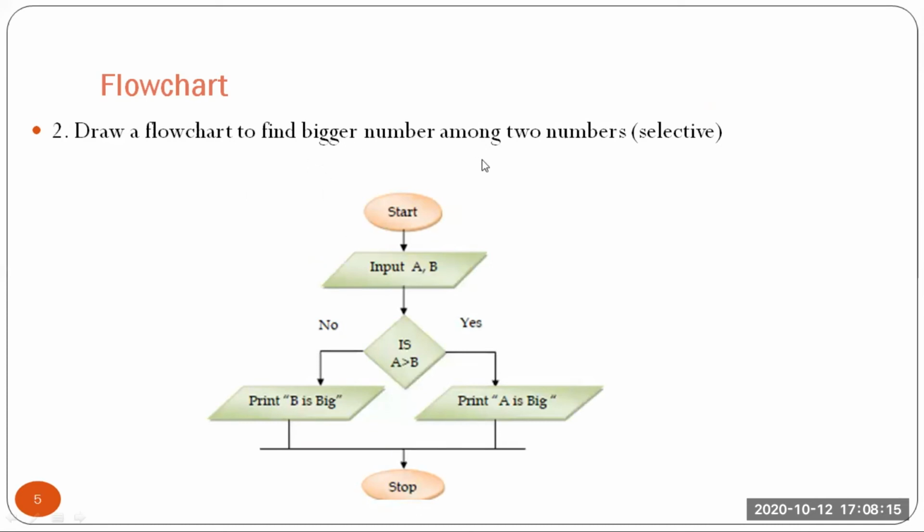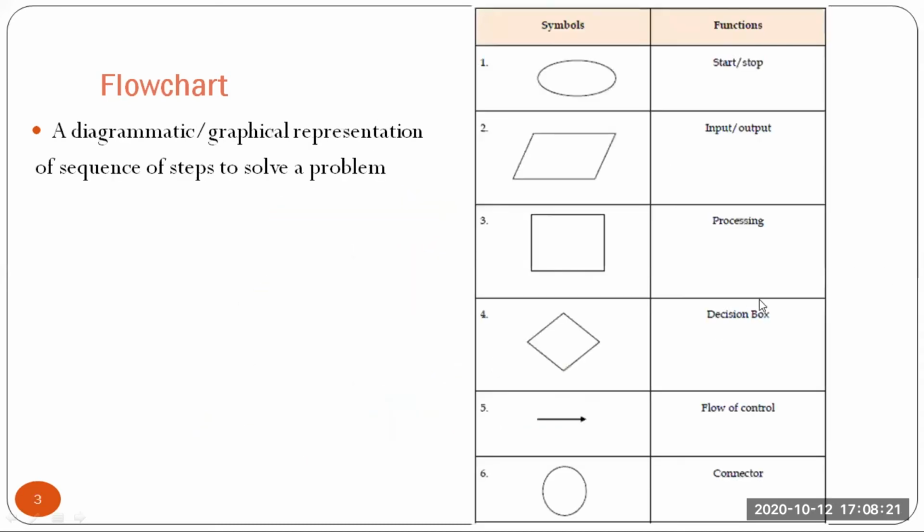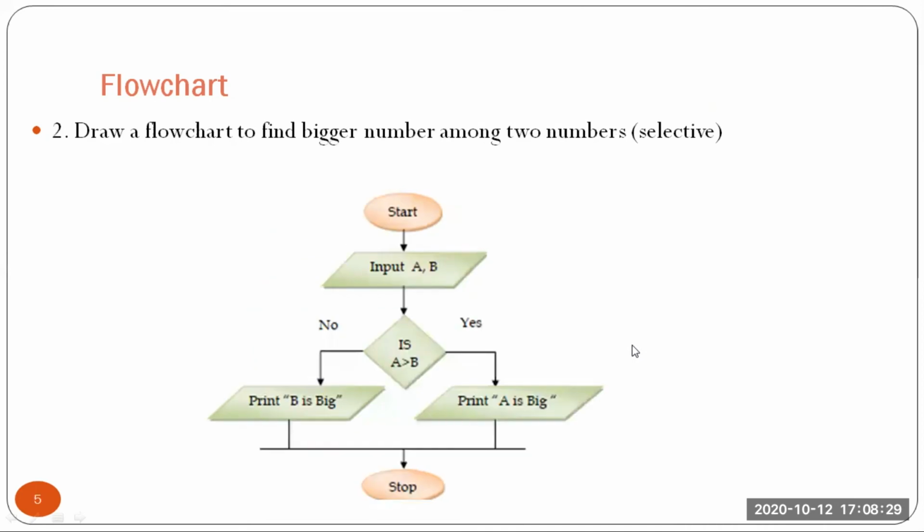Next is a flowchart to find the bigger number among two numbers. Now here you can see a selection. There is a decision box, or we can say a diamond shape over here. We have to use that for decision making. As you can see, the start and stop is the same. For input, you have to input A and B. Now there is a condition involved over here, so we use a diamond shape where we check whether A is greater than B. If it is no, then we print B is big. If it is yes, then you print A is big. That's it. And for output, as you know, the symbol is the parallelogram.